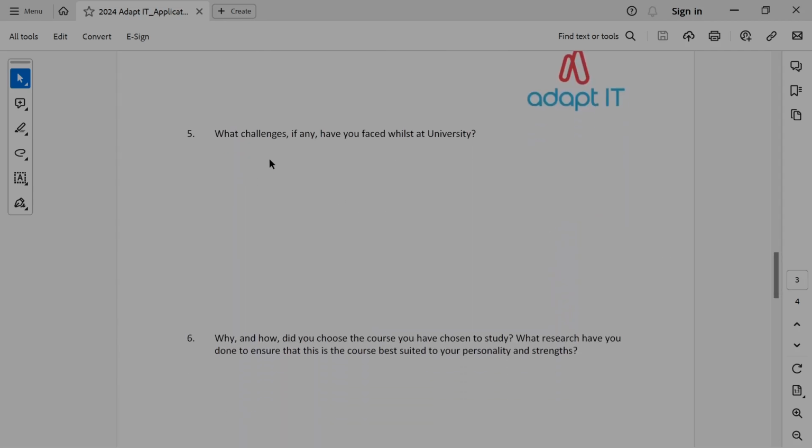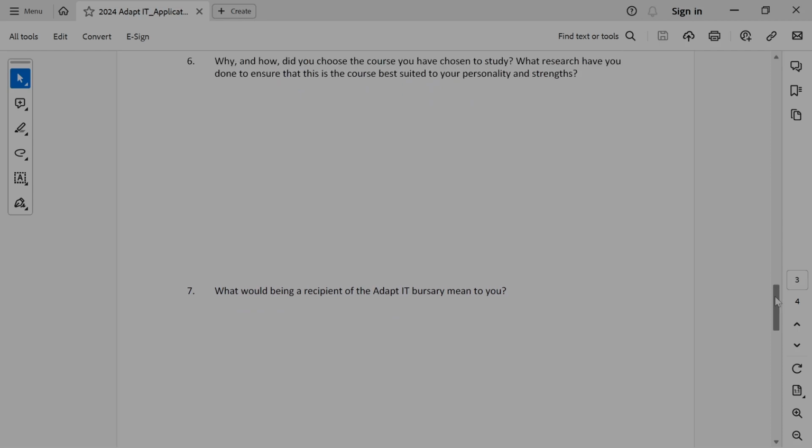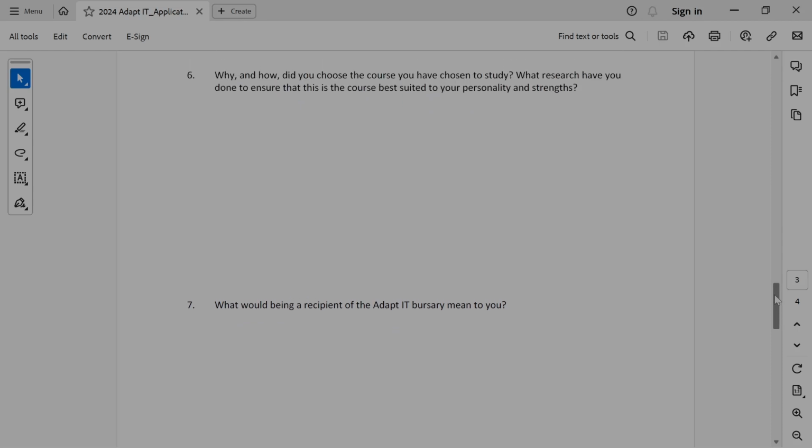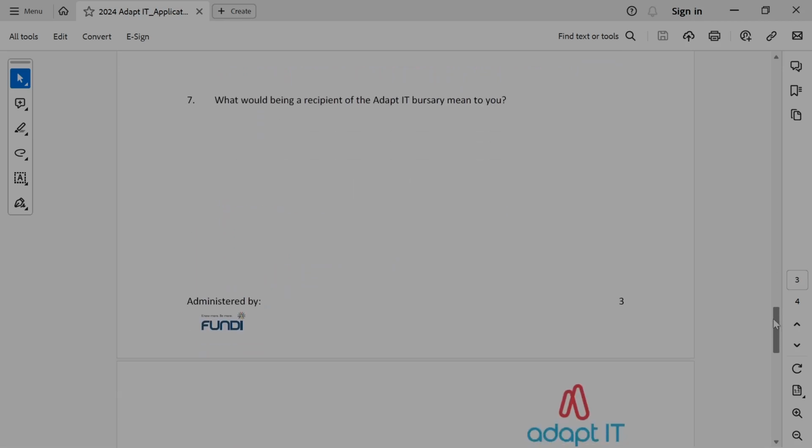What challenges, if any, have you faced whilst at university? If you're going for the first time to university, you can just say not applicable. Why and how did you choose the course you have chosen to study? What research have you done to ensure that this course is best suited to your personality and strength? If you have done a psychometric test or a career assessment, then that would be a good answer in terms of why you chose that field of study.